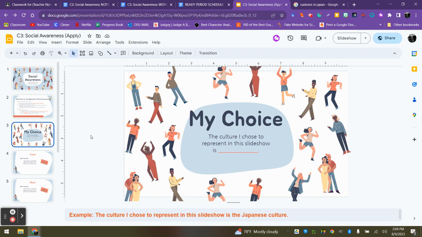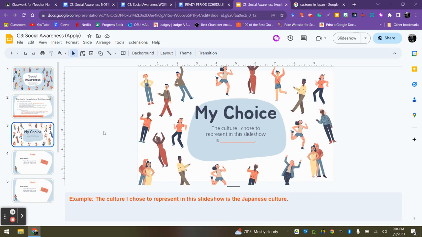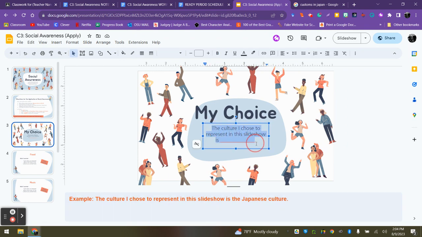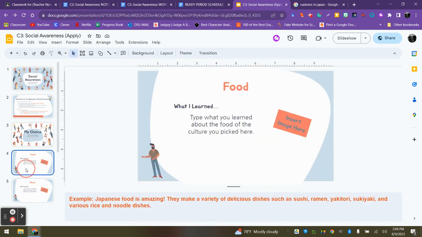So if you see on slide 3, the example I have down here, the culture I chose to represent in the slideshow is the Japanese culture. So if I were doing this slideshow, that's what I would put up here. Slide 4 is about food. Go online and Google your culture's food. So I Googled Japanese food. Type what you learned about food of the culture you picked there.